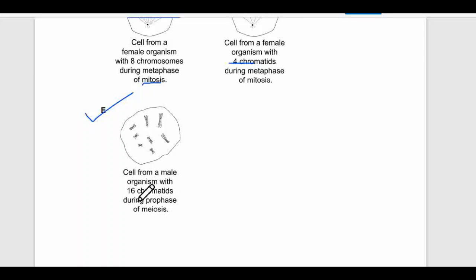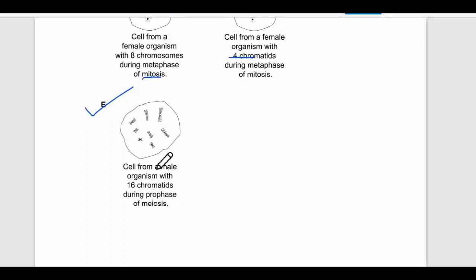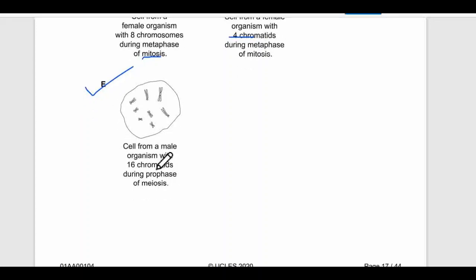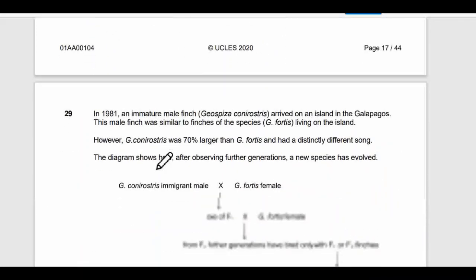It has 1, 2, 3, 4, 5, 6, 7, 8 chromosomes, each having 2 chromatids, so it has 16 chromatids. It seems to be prophase because the nuclear membrane has vanished and we can't see the nucleolus either. So yeah, this option is correct.